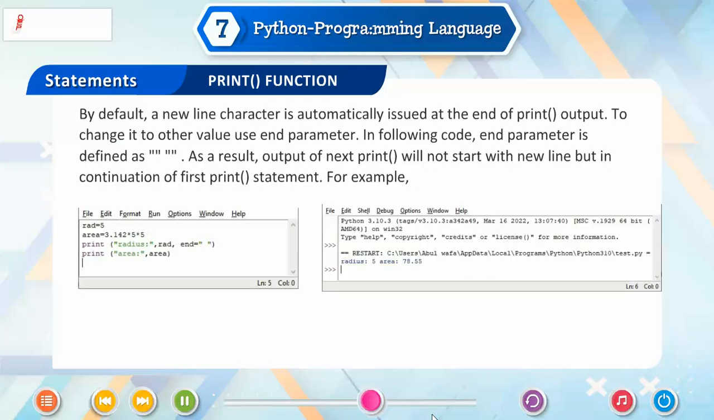By default, a new line character is automatically issued at the end of print output. To change it to another value, use the end parameter. In the following code, the end parameter is defined as double quotes. As a result, the output of the next print will not start with a new line, but in continuation of the first print statement. For example, program 3, output.